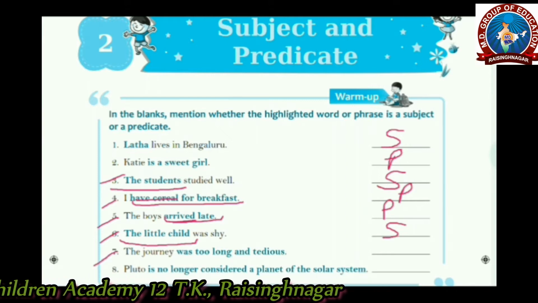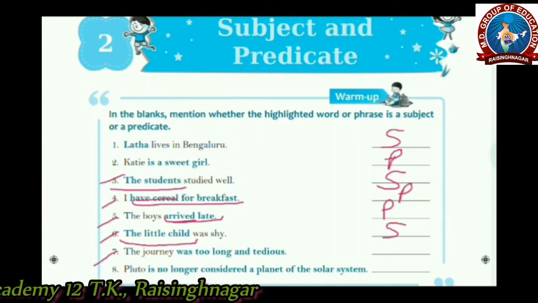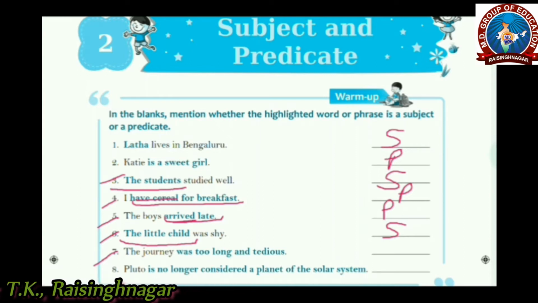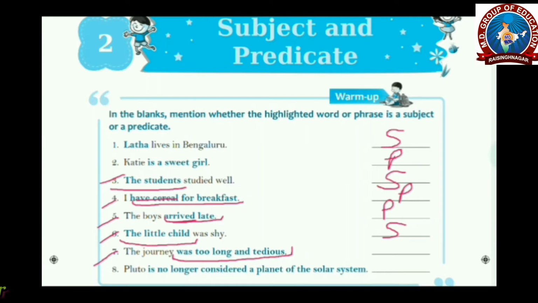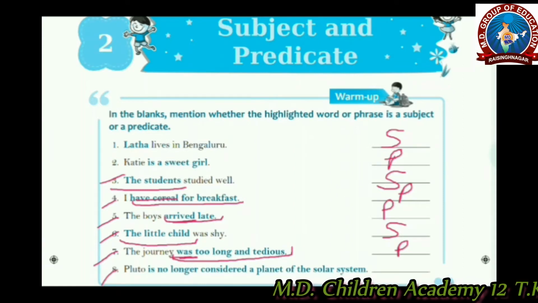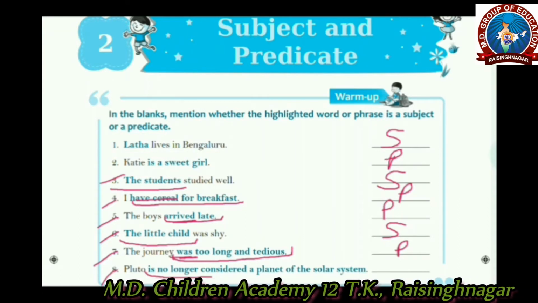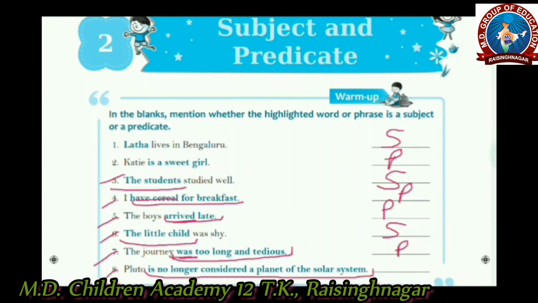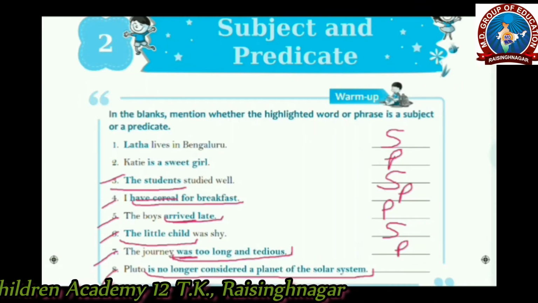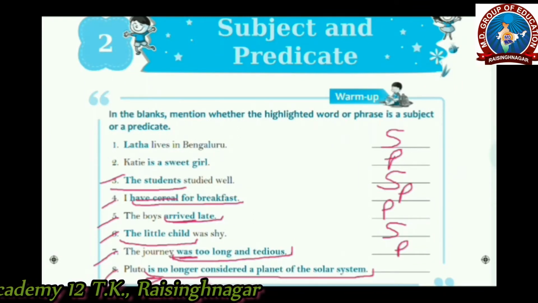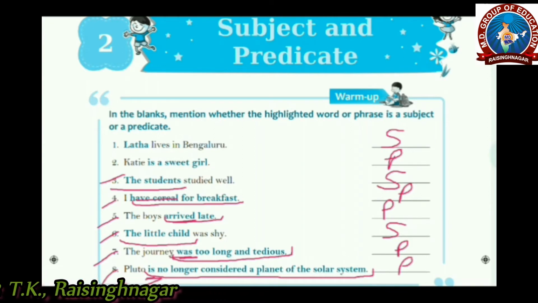The next one is the journey was too long and tedious, and the highlighted part is was too long and tedious. Was here is a verb, so it's a predicate. The next one is Pluto is no longer considered a planet of the solar system. The highlighted part is no longer considered a planet of the solar system. Here is the verb, so it's a predicate. Alright.